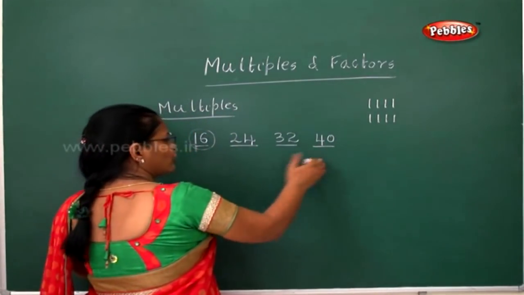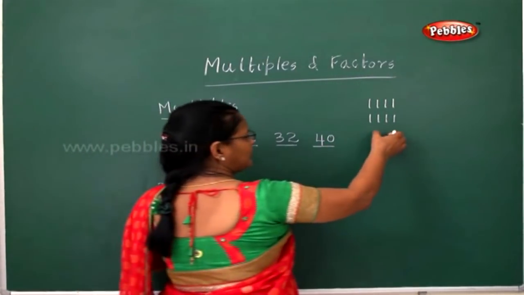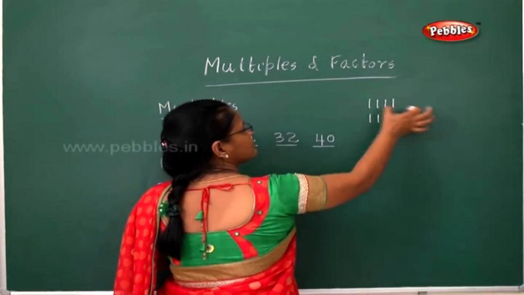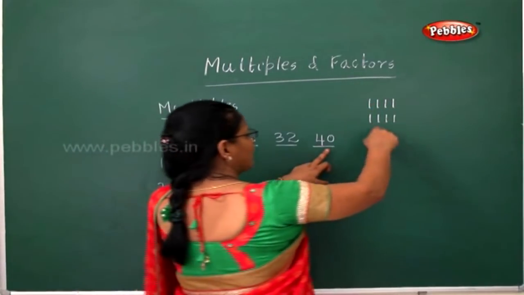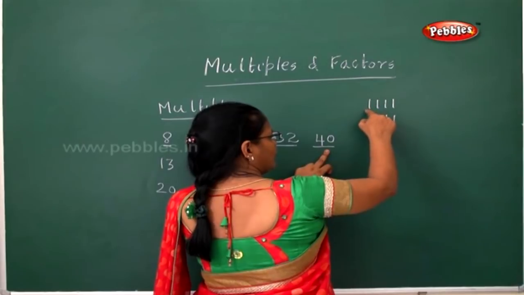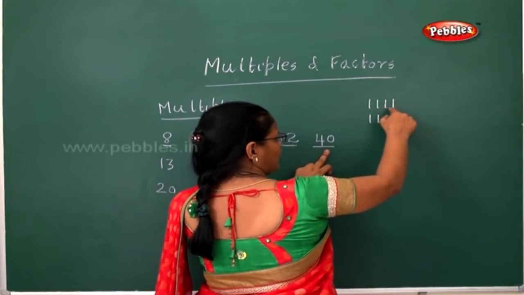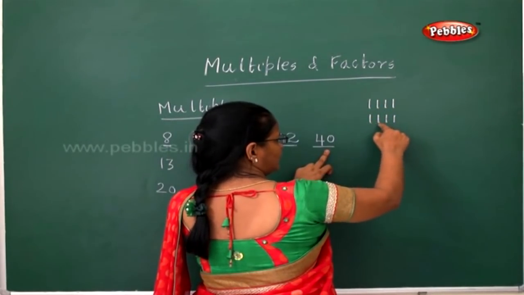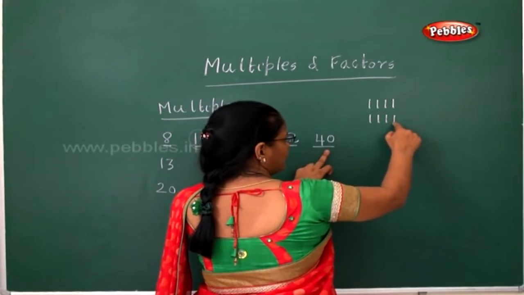Because just remembering the multiples will be a little difficult, instead you can keep sticks also. Then after 40, start counting 8. 41, 42, 43, 44, 45, 46, 47, 48.